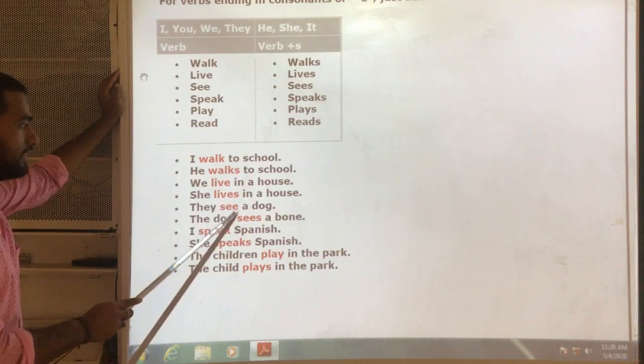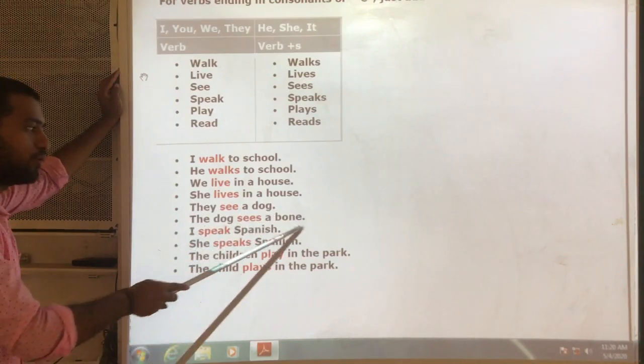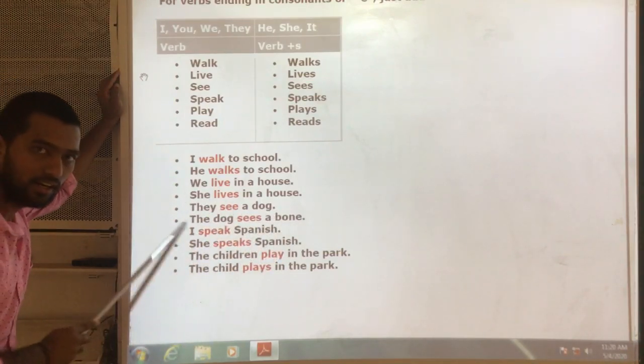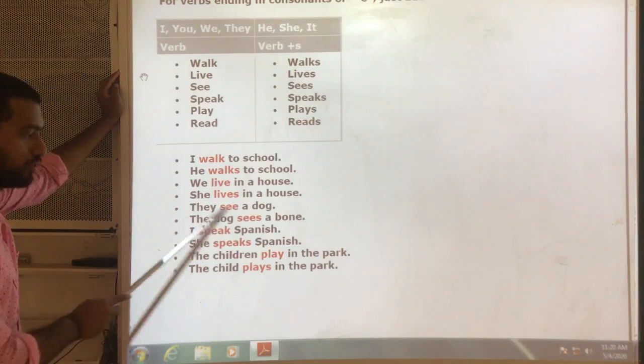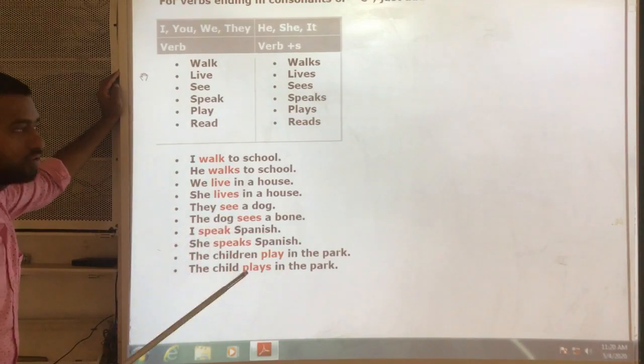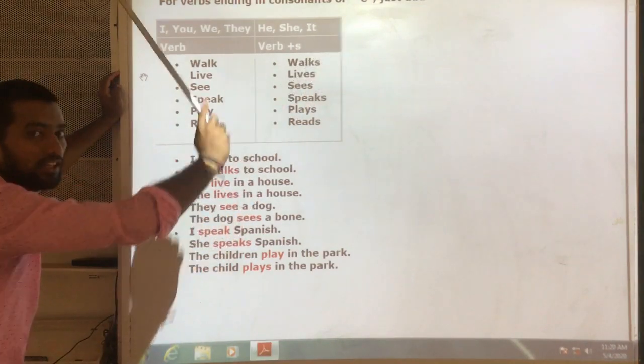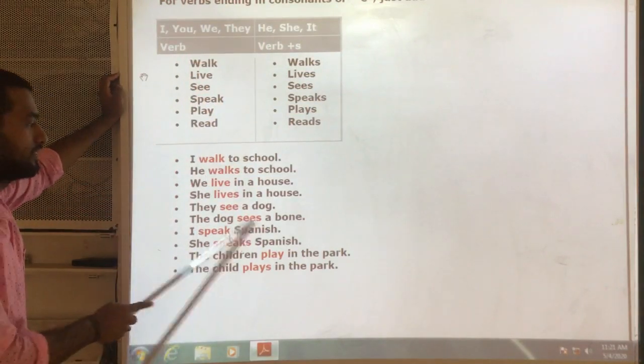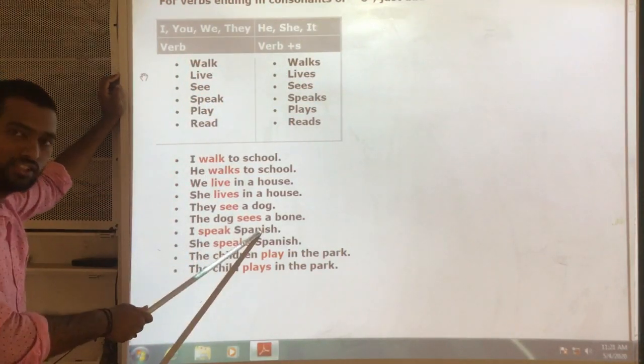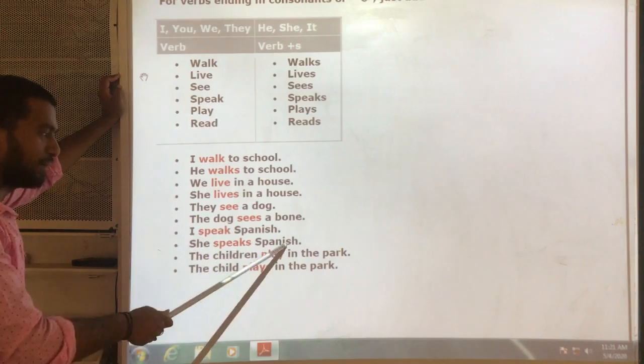Next, they see a dog. The dog sees a bone. The dog means it is a singular and it is a noun or pronoun, we can call it as. So when there is third person singular, we use s or es. Next, I speak Spanish. She speaks Spanish.